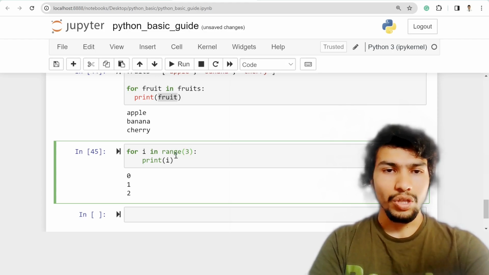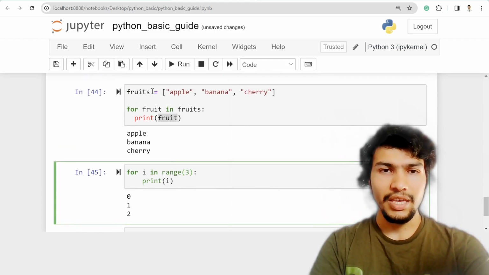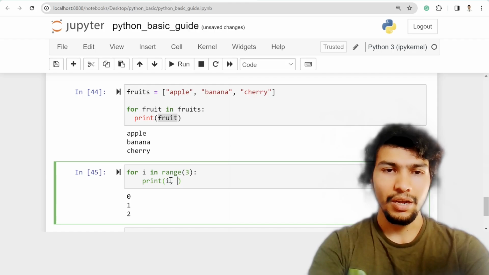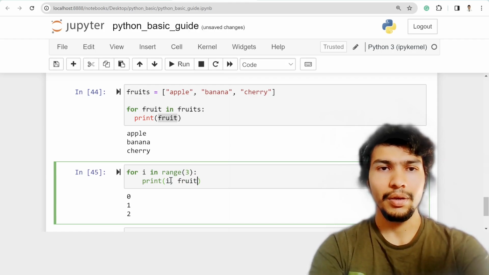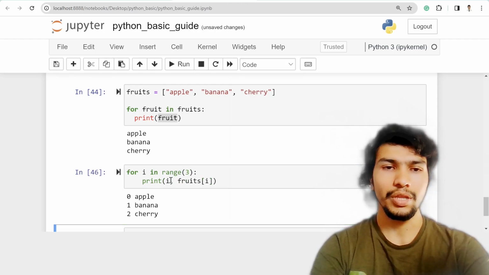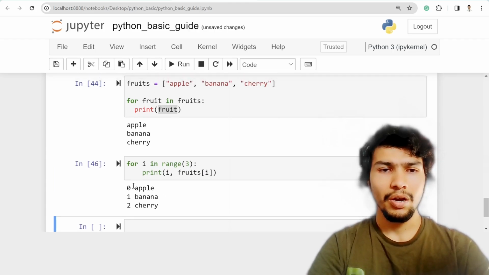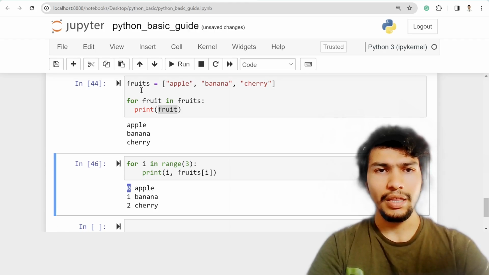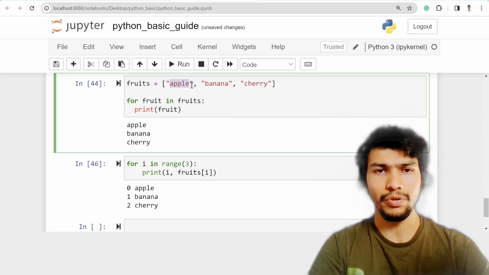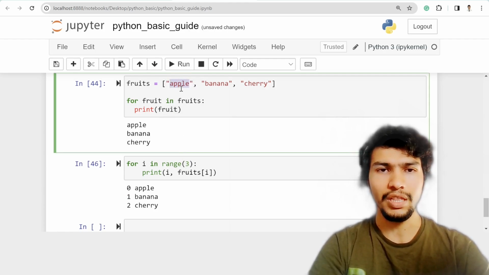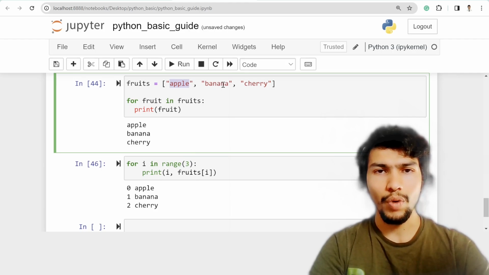Similarly, if you want to access the fruits using the range function, you can do that too. Maybe print i, comma, fruits[i]. That's how you can also get the fruit name. Fruits[i] means in the first iteration it takes the 0 value and gets the first fruit, fruits[0], which is apple, then fruits[1] is banana and fruits[2] is cherry, right?